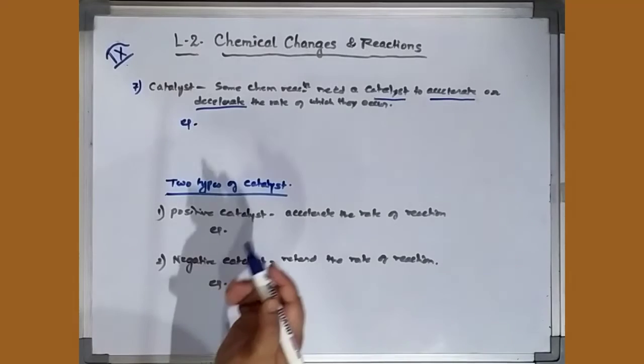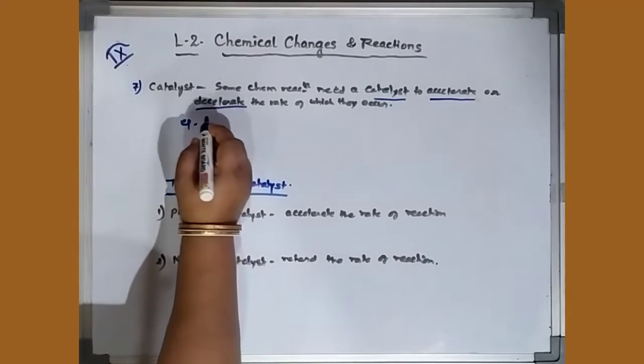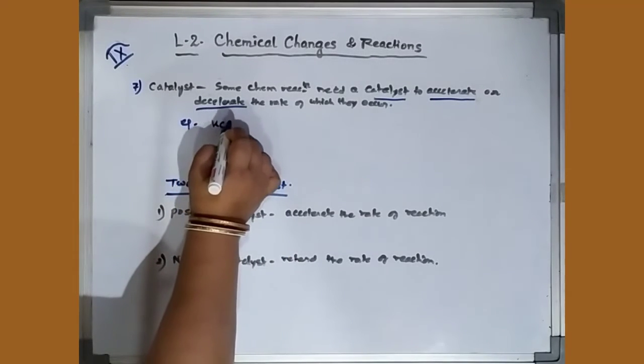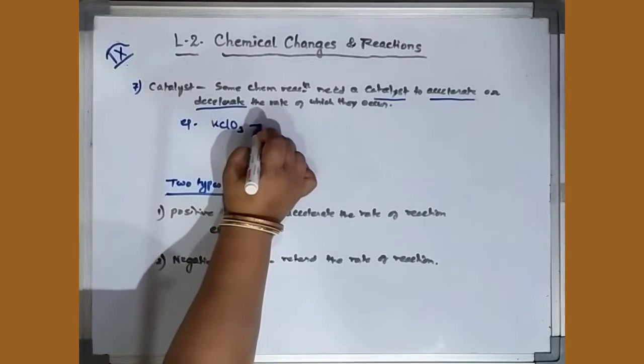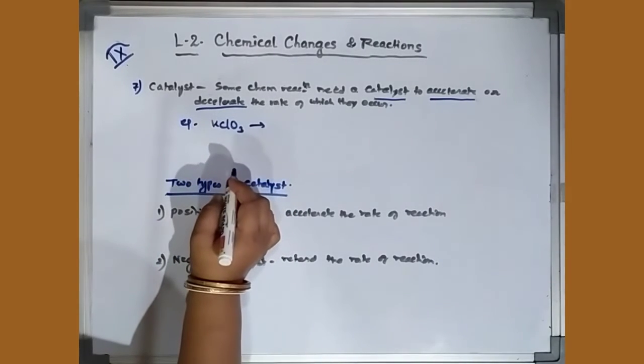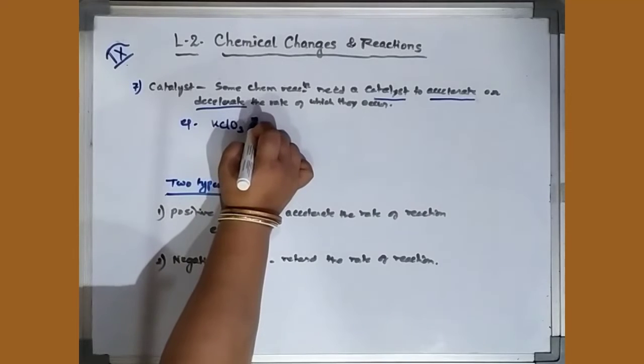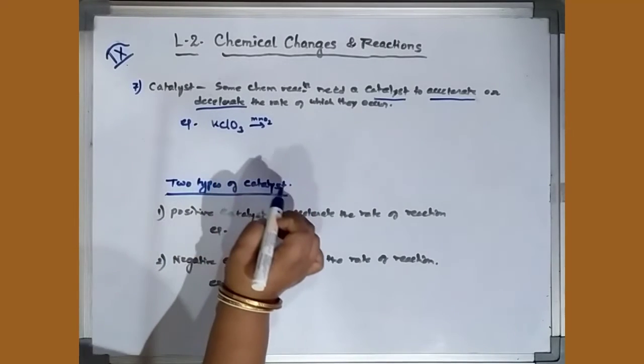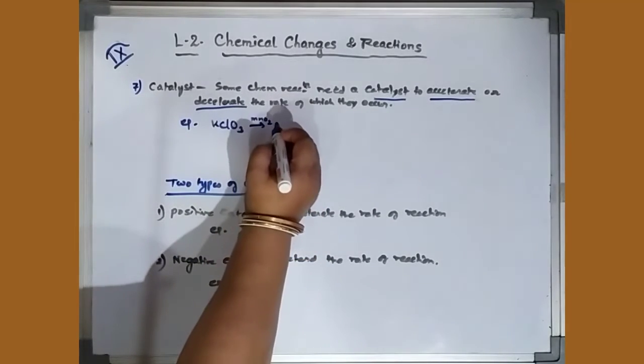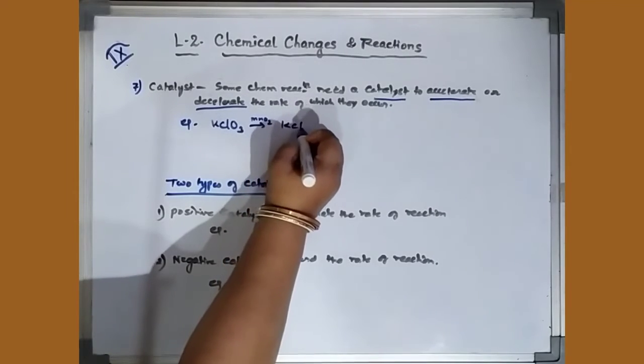A very well known example is the lab preparation of oxygen. We have seen that KClO3, when heated in the presence of a catalyst, MnO2, manganese dioxide, gives KCl plus O2.